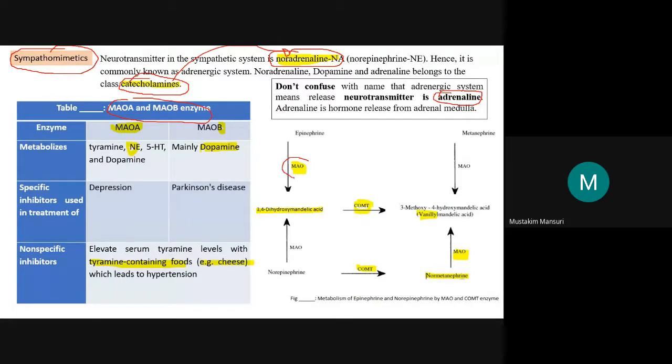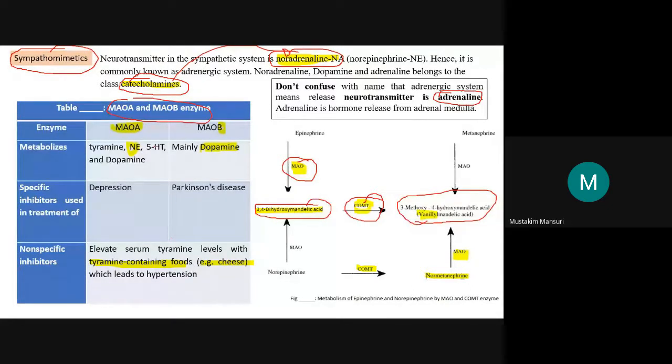With MAO, the epinephrine will be converted into 3,4-dihydroxy mandelic acid. Then with the help of COMT, it is converted into vanillyl mandelic acid, which is 3-methoxy-4-hydroxy mandelic acid.